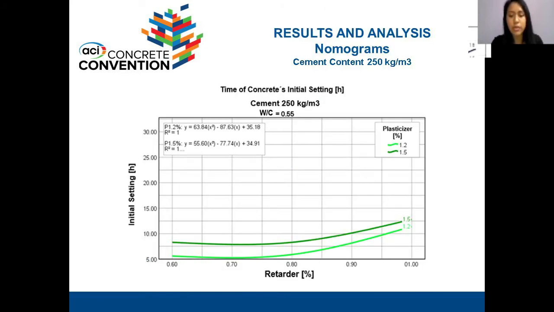For the following two, the ratios used were the same, 0.35 and 0.45, but a variation was made in the amount of cement used, which was 350 kilograms per cubic meter. The nomogram corresponding to 250 kilograms per cubic meter of cement and 0.45 water-cement ratio was not plotted because the mortar had no flow. The water-cement ratio of 0.55 had slightly better performance, presenting a more cohesive and homogeneously hydrated appearance. However, the flows were almost nil.